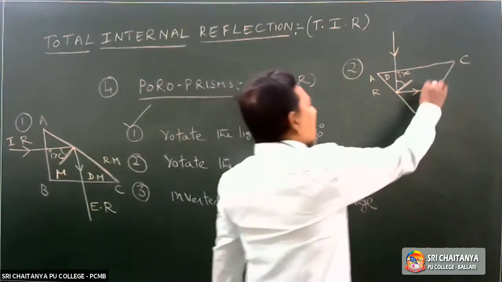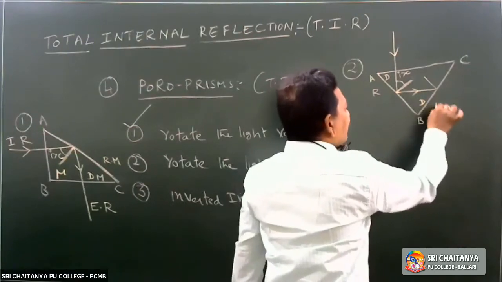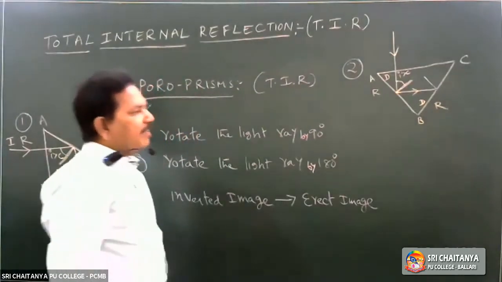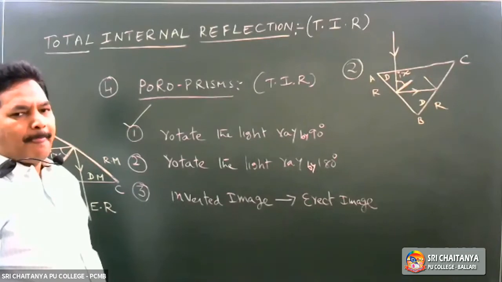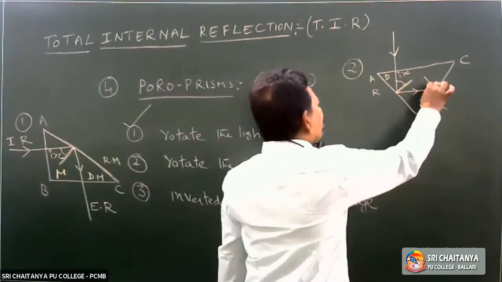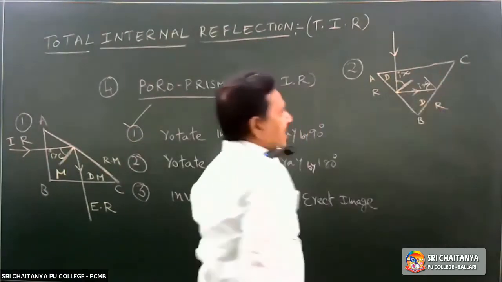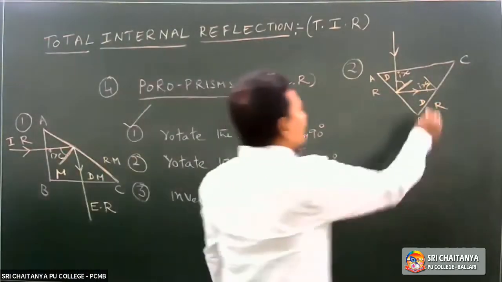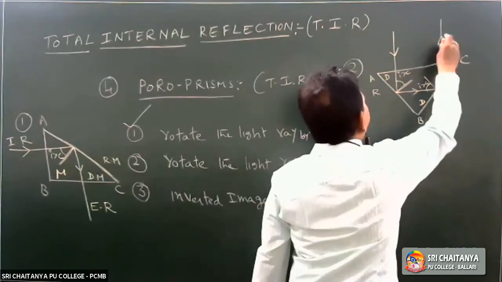Once again, normal. Here also, the light ray is traveling from rarer medium to what medium? Denser medium. D represents denser medium, R represents rarer medium. Then here, the angle of incidence is greater than the critical angle. Then the light ray is reflected back into the same denser medium.